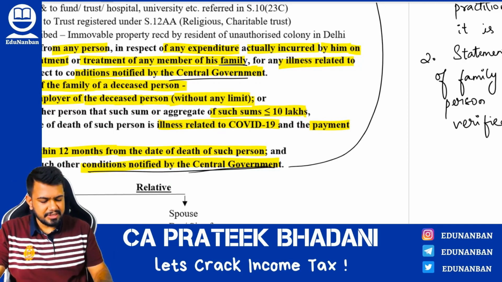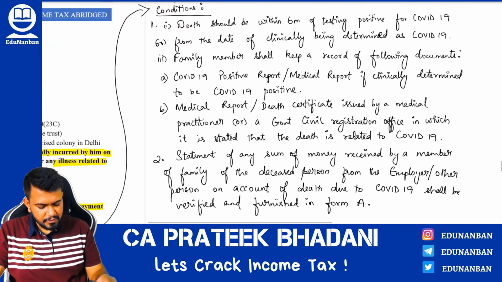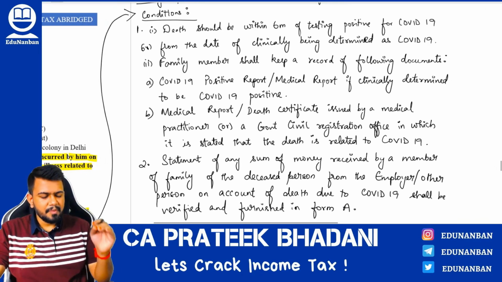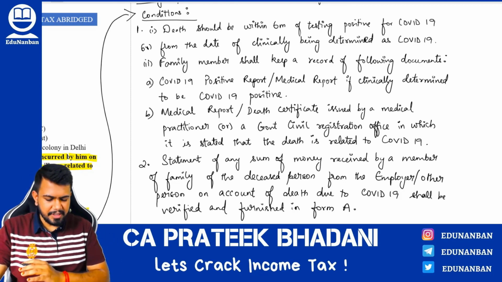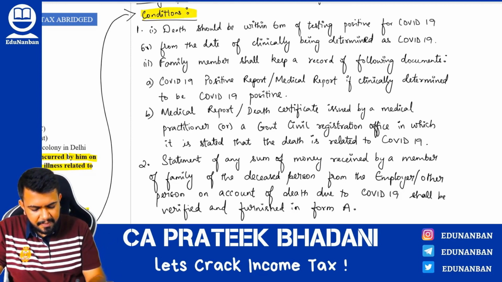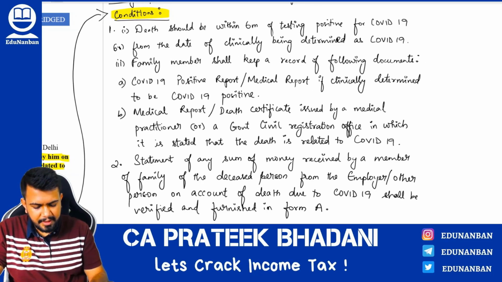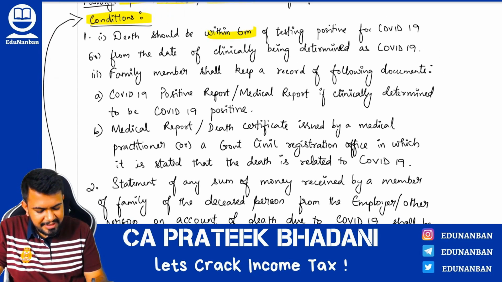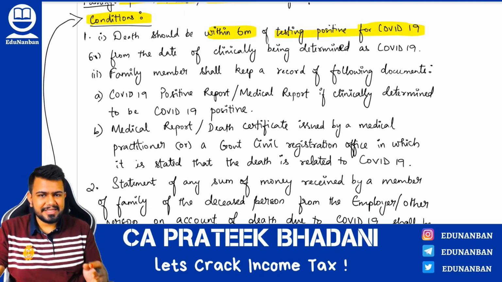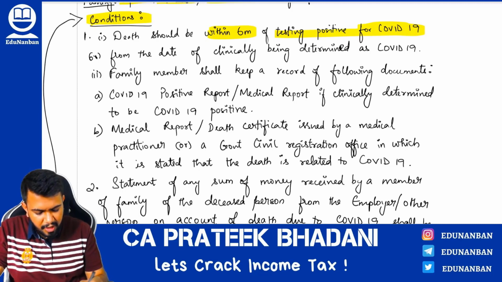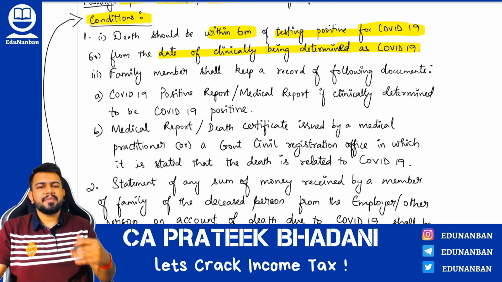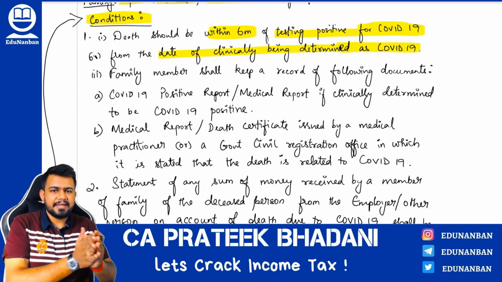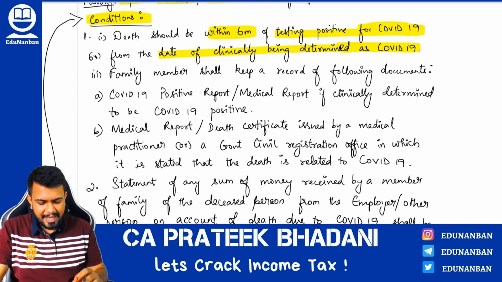Now what are those conditions? Let us see. For the conditions, first I would like you to pause this video, note down the conditions and then unpause the video and watch the explanation. So what are the conditions? Condition number 1: death should be within 6 months of testing positive for COVID-19. Hence the death should have occurred within 6 months from the COVID-19 positive report or from the date of being clinically determined as COVID-19. So the day on which it is determined that the patient has COVID-19, from that date within 6 months only the death should have happened.